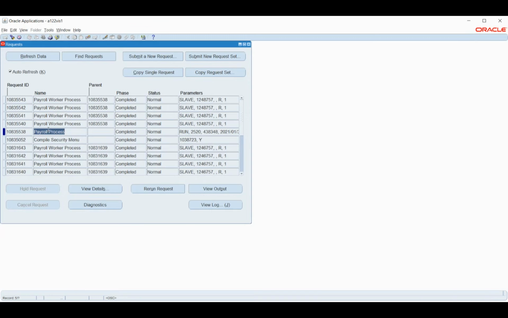Irrespective of any payroll process you run, this particular child program will be triggered. Basically, it is used to complete our payroll process in a smooth manner. So it's just a child program, but the actual program is the payroll process.